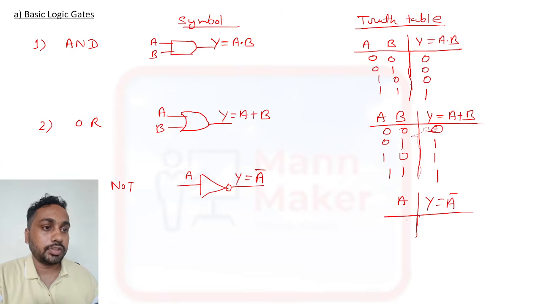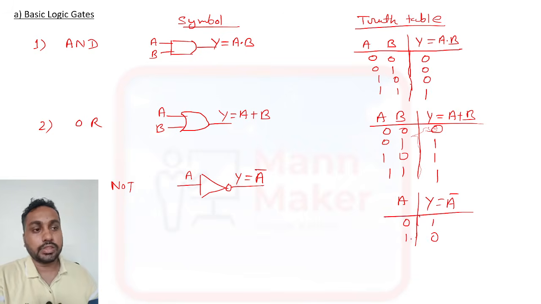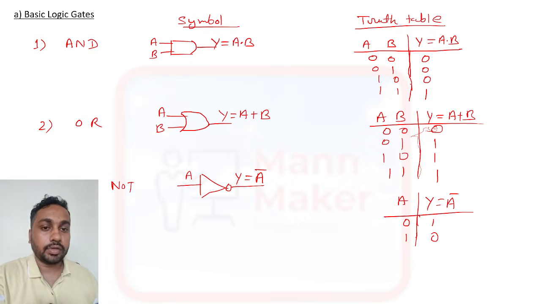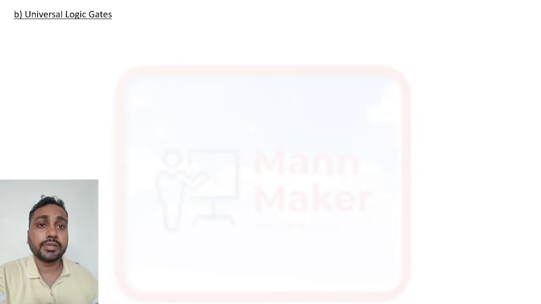If we have 0, then it will become 1. If we have input as 1, then the output will be 0. So it just inverts the input. Okay, this is the basic gates.